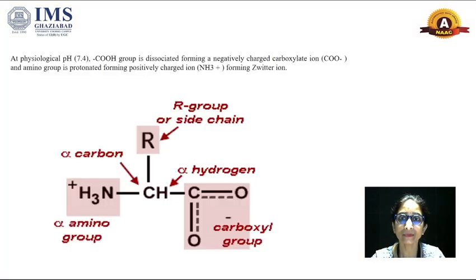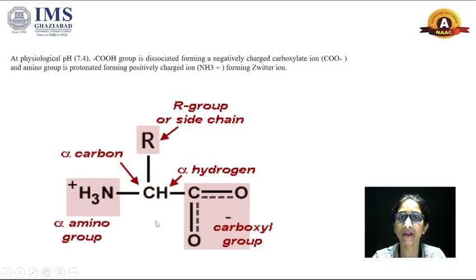Now let us see what groups are attached. The carboxylic group has the capability to donate its hydrogen atom, so it becomes a negatively charged ion. The amino group has the capacity to accept a hydrogen atom, so it becomes a positively charged group.